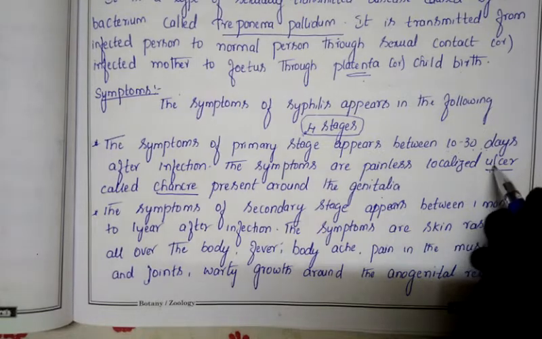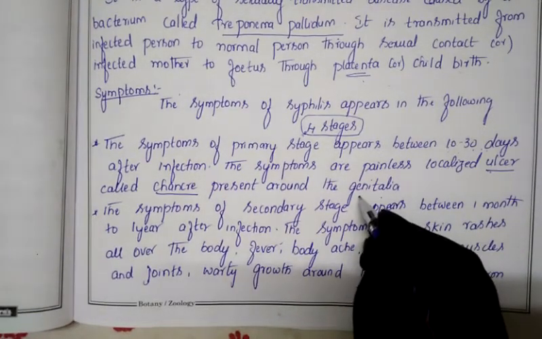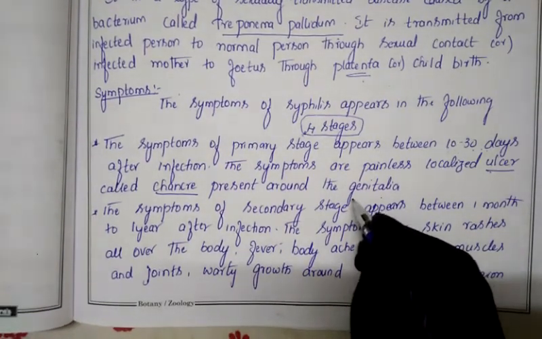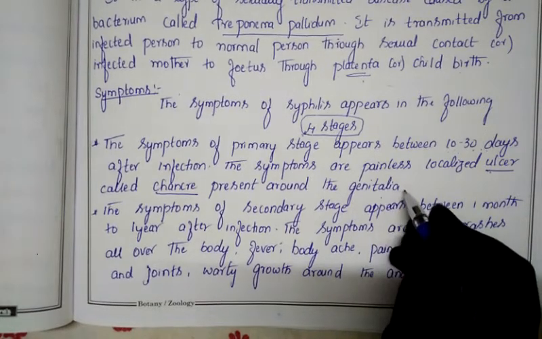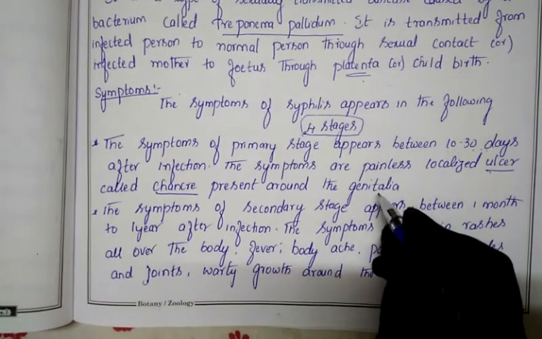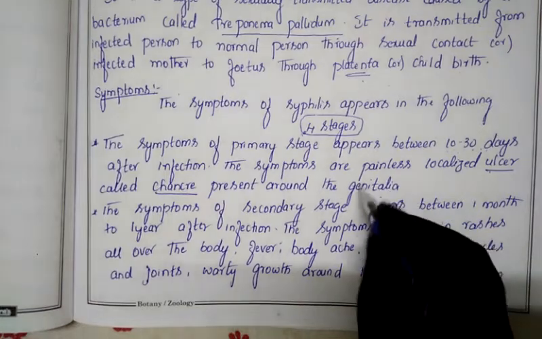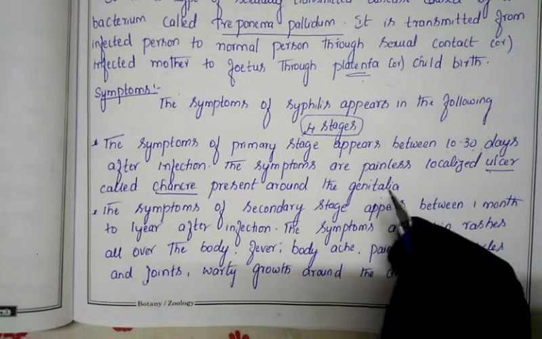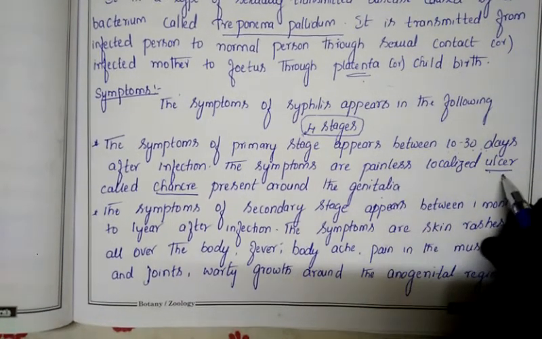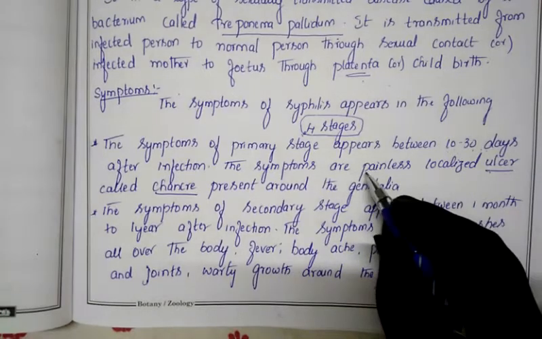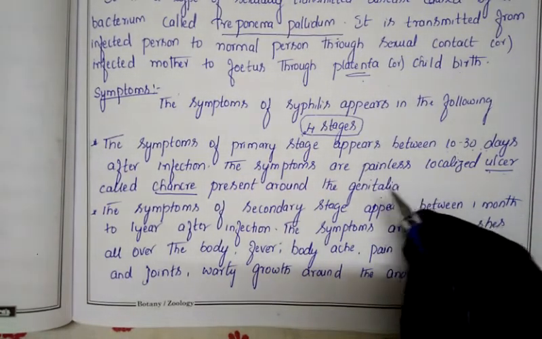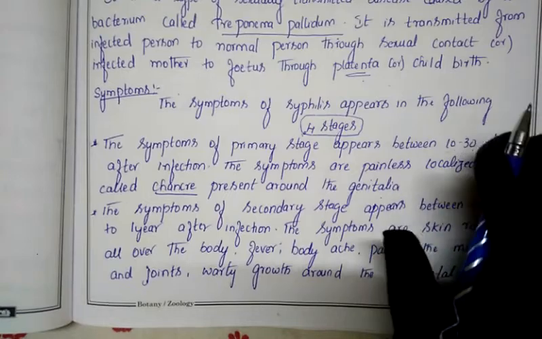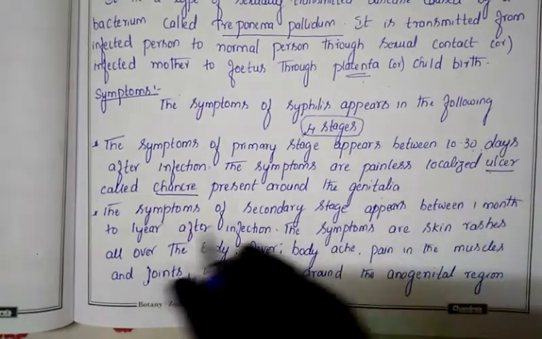The same type of ulcers will be present in the external genitalia. Genitalia means the reproductive part. The male genitalia we call the penis, and the female genitalia we call the vulva. So in that external genitalia portion, ulcers will appear, but this ulcer is painless. It will not give any pain to the infected person.